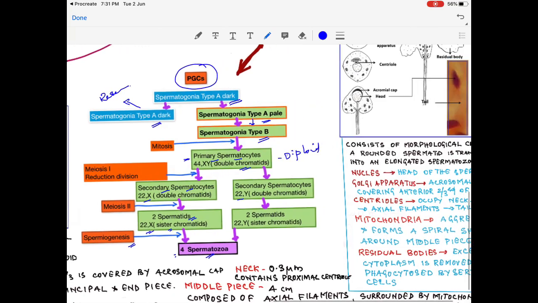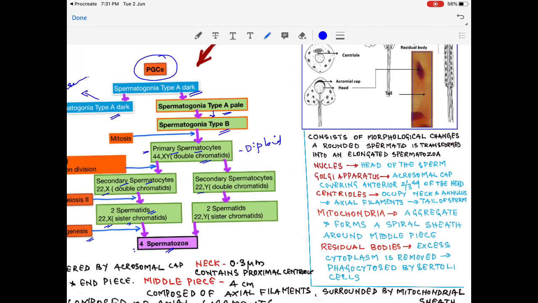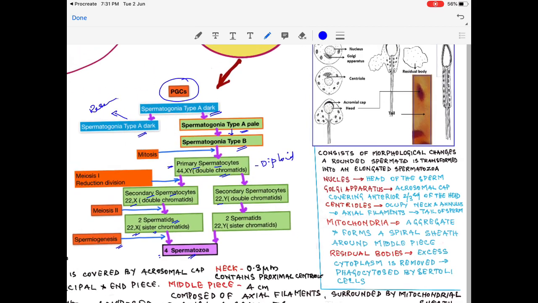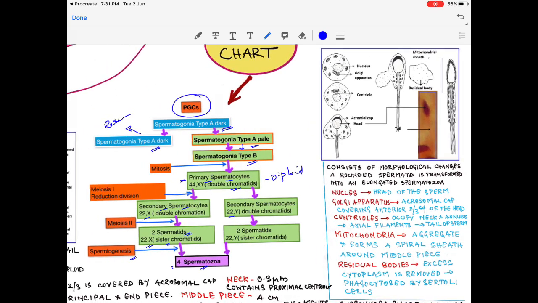Now, what is spermiogenesis, by which the spermatids are converted into spermatozoa? What is happening during spermiogenesis? It consists of morphological changes. A rounded spermatid is transformed into an elongated spermatozoa. This is the spermatid here, a rounded cell. It will become elongated like this. So what are the changes occurring? The nucleus and the cell organelles all will change. The nucleus will form the head of the